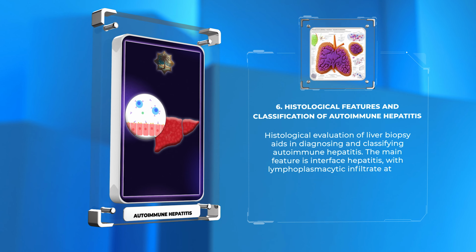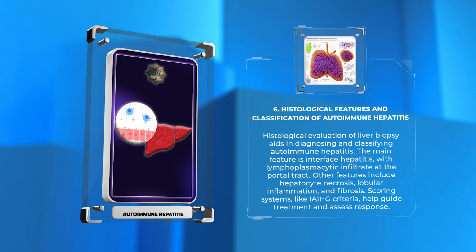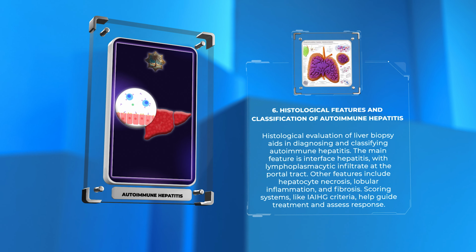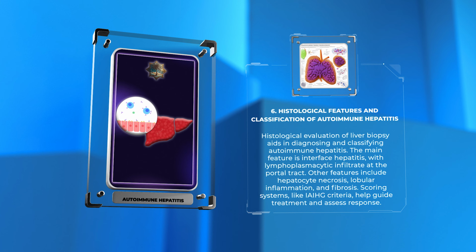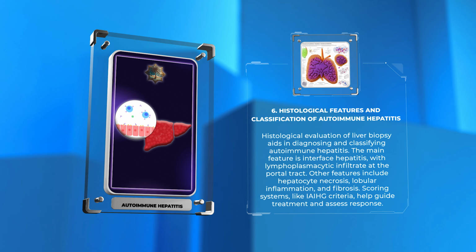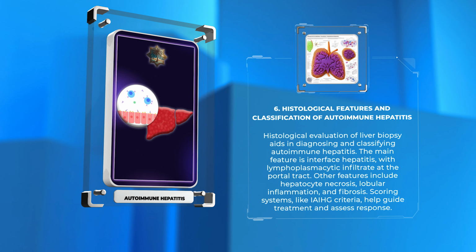Histological evaluation of liver biopsy aids in diagnosing and classifying autoimmune hepatitis. The main feature is interface hepatitis, with lymphoplasmacytic infiltrate at the portal tract. Other features include hepatocyte necrosis, lobular inflammation, and fibrosis. Scoring systems, like the EIG criteria, help guide treatment and assess response.